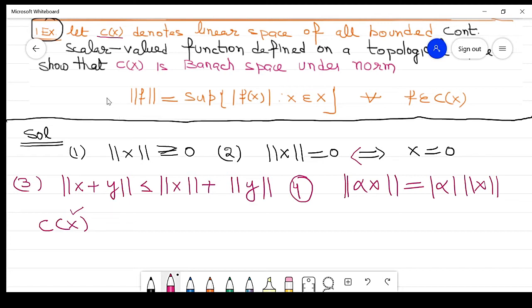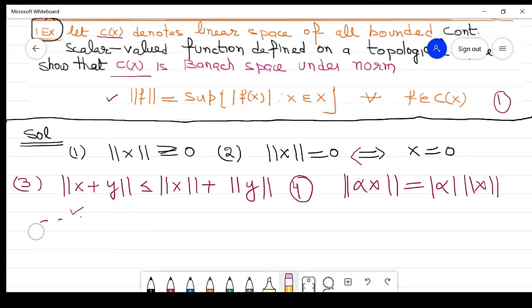And a norm is given. What is the norm? The norm of f, where f is a function, is the supremum of the absolute value of f(x) for every x belonging to X, where f belongs to C(X). Suppose it is equation number 1. My purpose is to prove that this C(X) is a Banach space. Banach space means it satisfies all 4 properties, number 1. Number 2, it is complete.